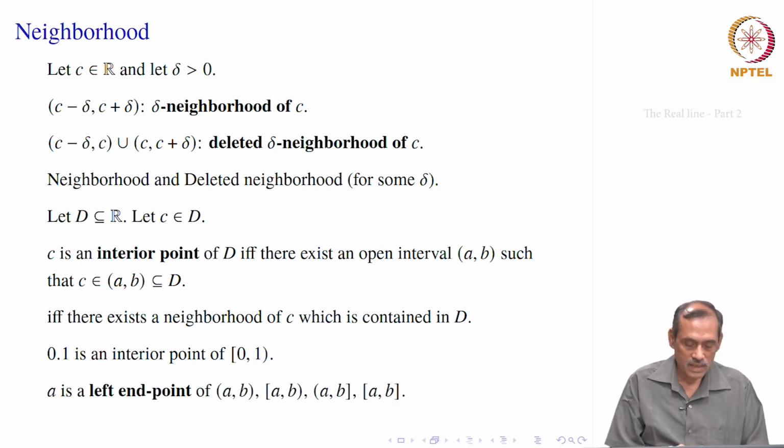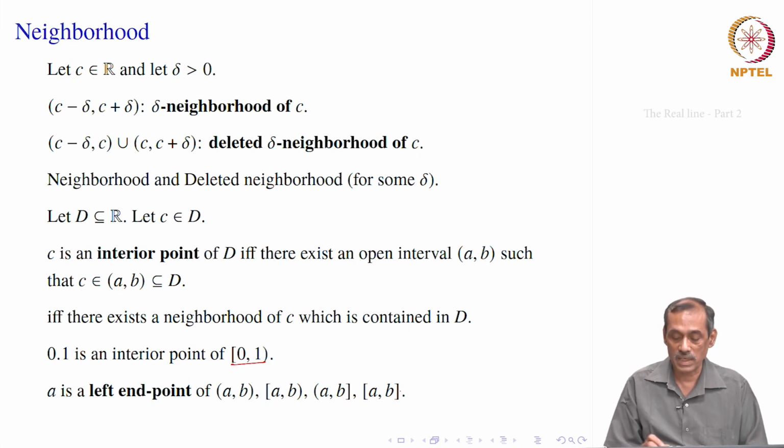Now, A is the left endpoint of AB. In this interval 0, 1, for example, 0 is the left endpoint of this interval. A is the left endpoint of all 4 types of intervals: open, semi-open and closed. But in some of them the left endpoint is inside D, and in some it is not. When it is open, the left endpoint is not there. In the other 2 intervals, the left endpoint is there.